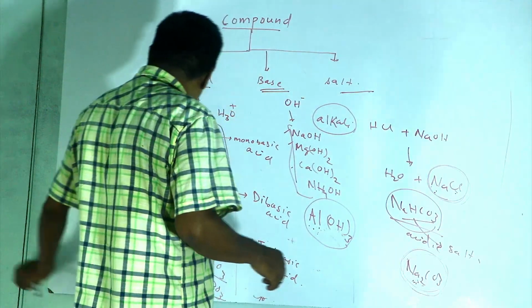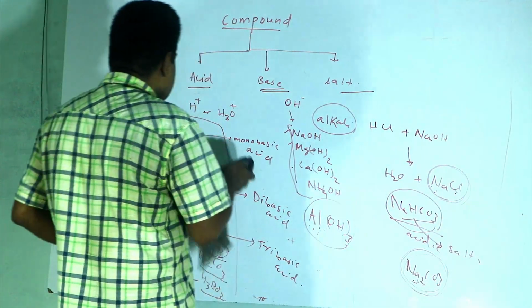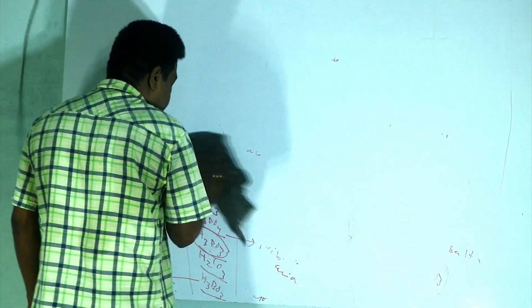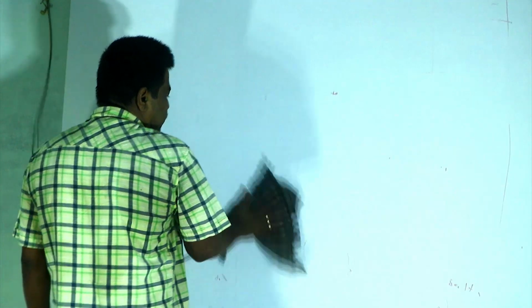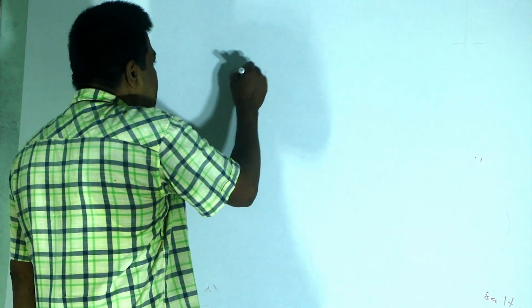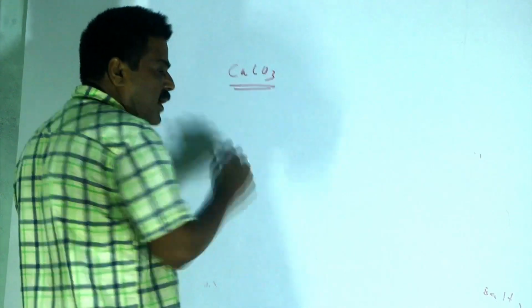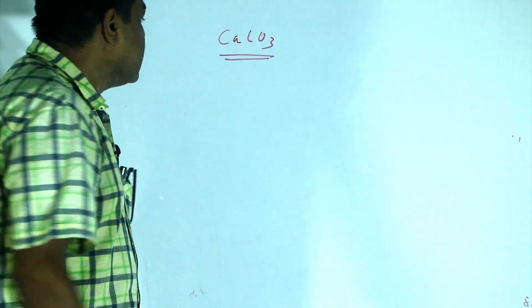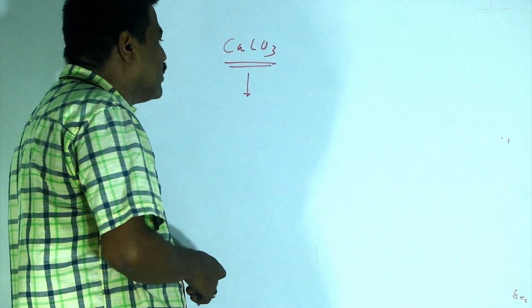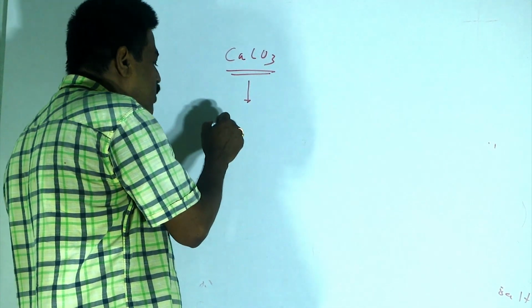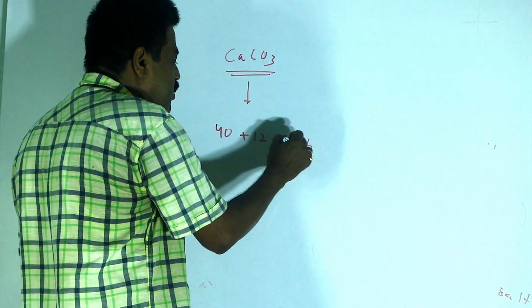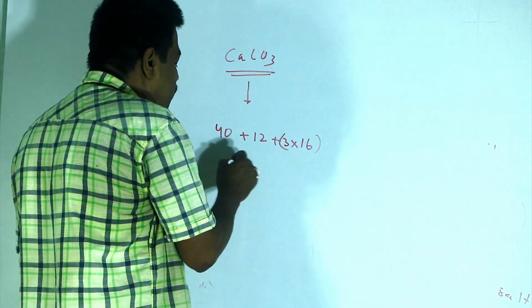Then I will tell you some new terms and some new concepts about chemistry. When we are considering a compound, how do we determine its total molecular mass? Let's say calcium carbonate. The total mass of one molecule of calcium carbonate can be known from the atomic masses: calcium is 40, carbon is 12, and oxygen is 16, and there are 3 oxygen atoms, therefore the total will be 100.